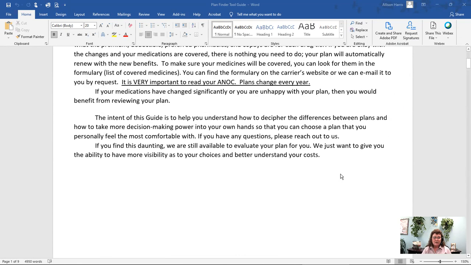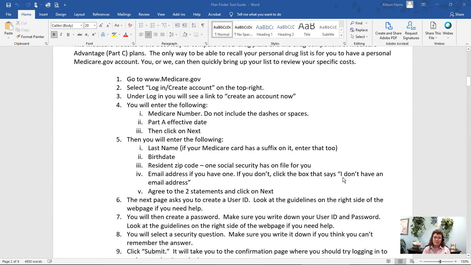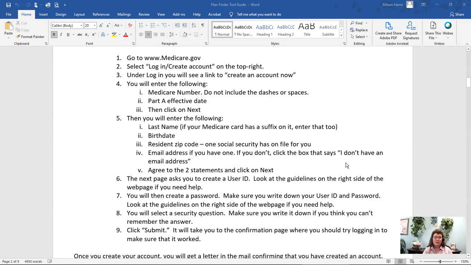So we suggest that people have a Medicare.gov account. If you take more than 5 medications, we want you to have one so that we can easily save your list of medications and come back to it from year to year, and you can update it. The purpose of this training and our guide is to show you how to do that yourself if you want to. But don't forget, we are always here for you if you need assistance, and we're always here to support you.